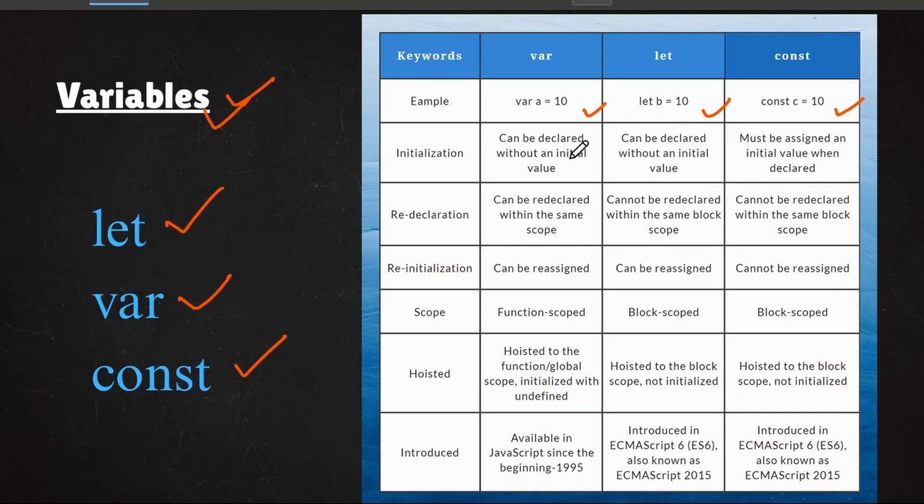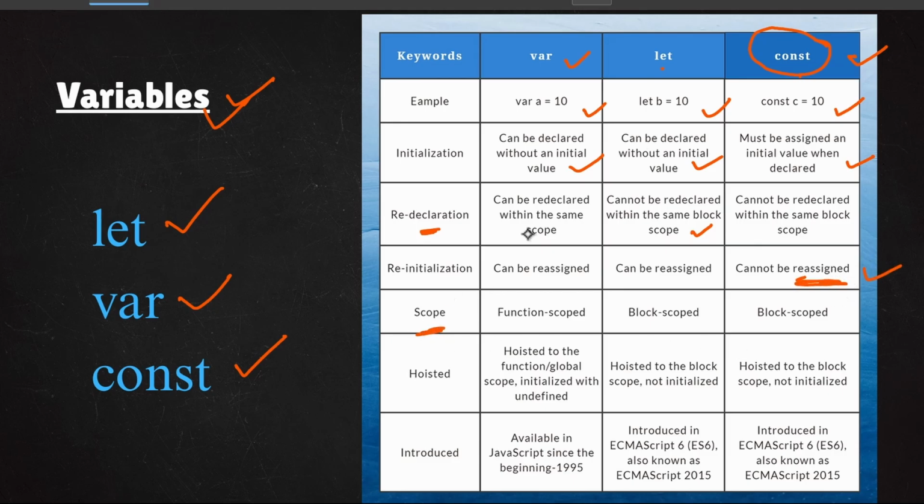Okay, so initialization, we have understood the initialization part. And redeclaration we have also understood. var can be redeclared within the same scope, while let and const cannot be redeclared within the same block scope. So these two cannot be redeclared, right? Reinitialization: var can be reassigned, let can be reassigned, const cannot be reassigned. So that's the main reason that we are always using const. We have practically seen that just now.